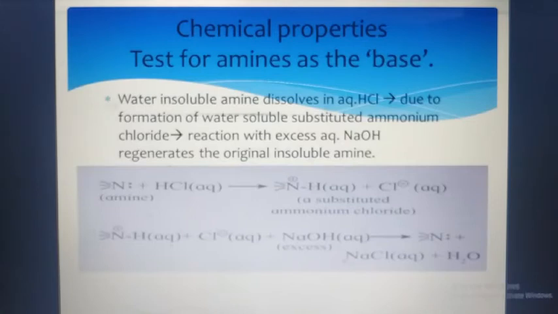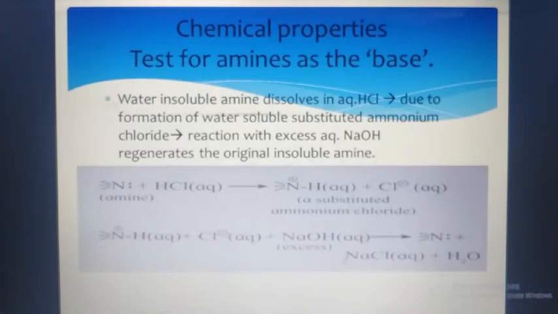So what happens in this reaction? First the amine is there, which is insoluble in water but dissolves in HCl. Then after that we get the substituted ammonium chloride. And how is this substituted ammonium chloride? This ammonium chloride is soluble in water.